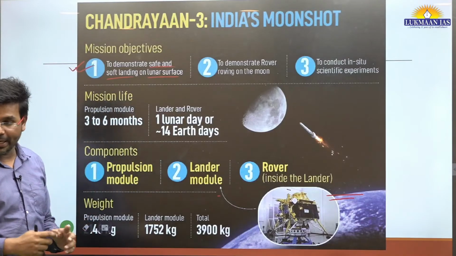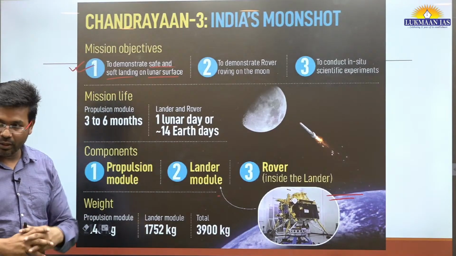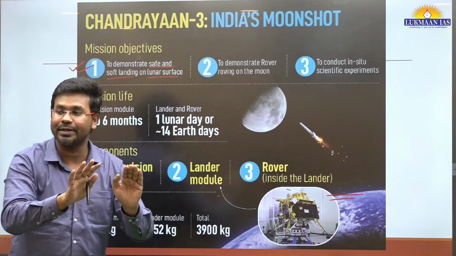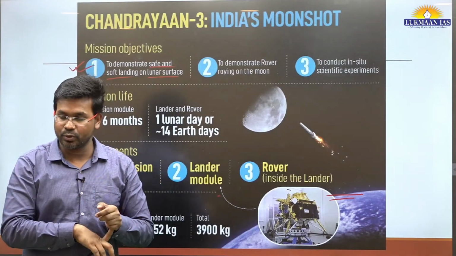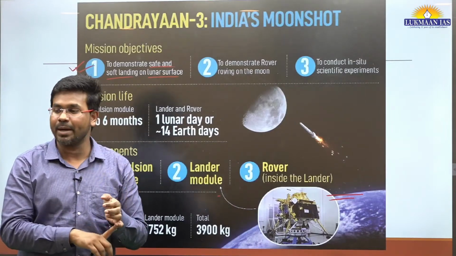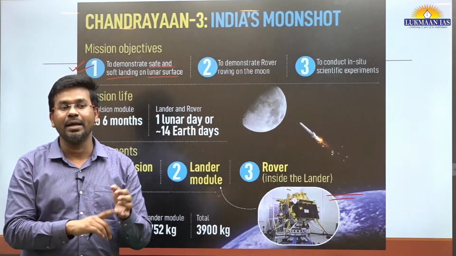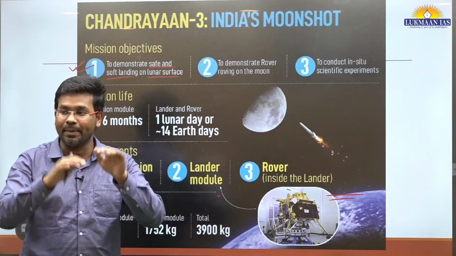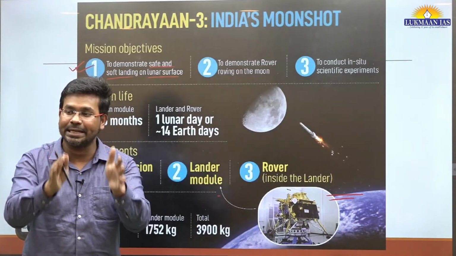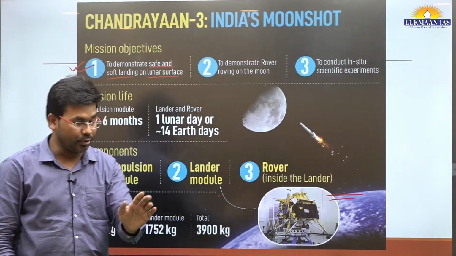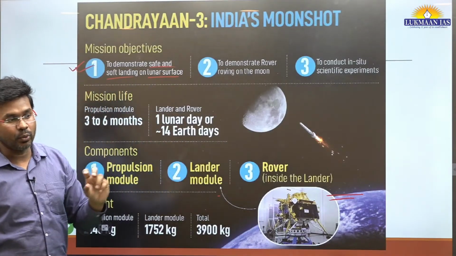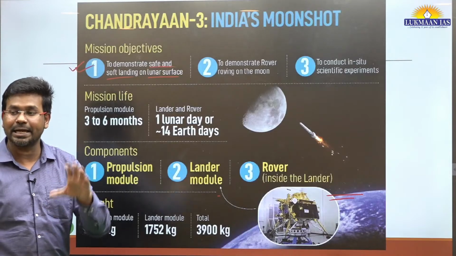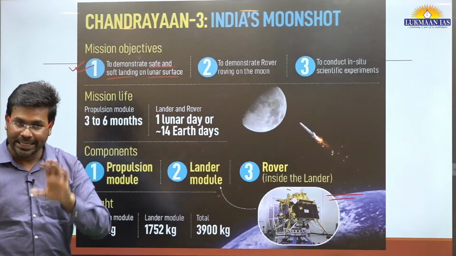India became the fourth country in the world that has landed on the surface of the moon. There was the Soviet Union, then the United States of America and China. These countries have landed their spacecraft on the surface of the moon, so we became the fourth country in that respect. And to land any spacecraft on the south pole of the moon, India is the first country.